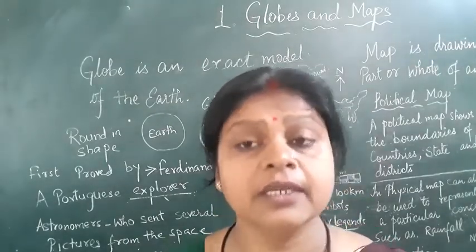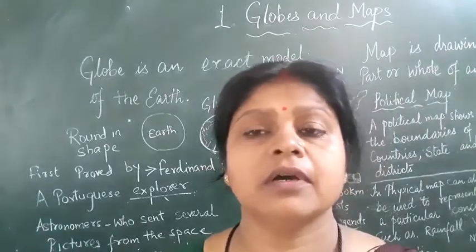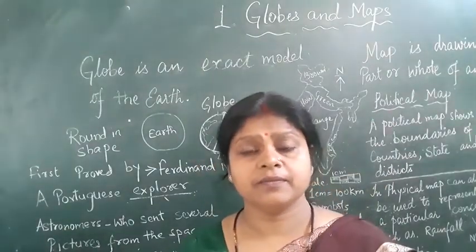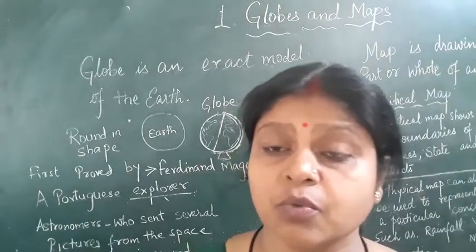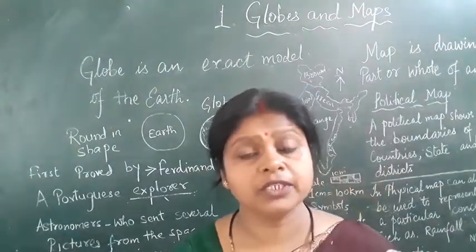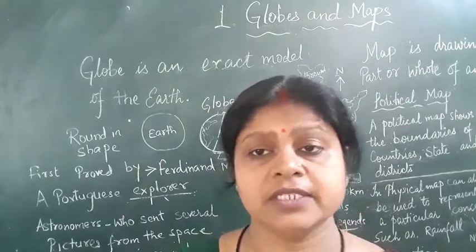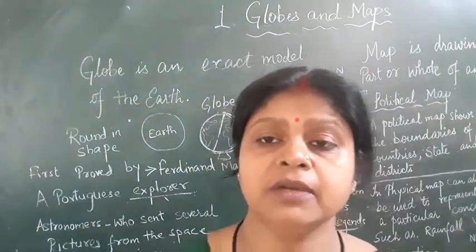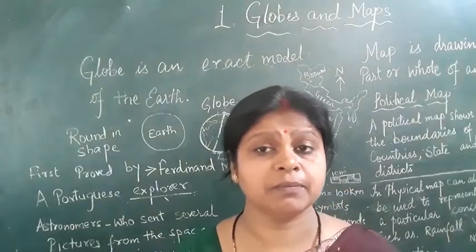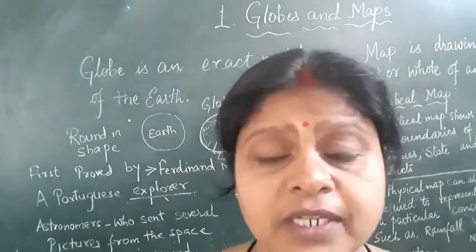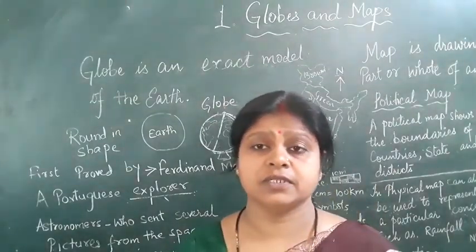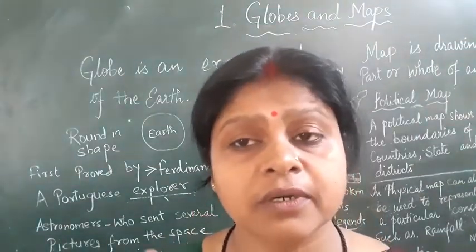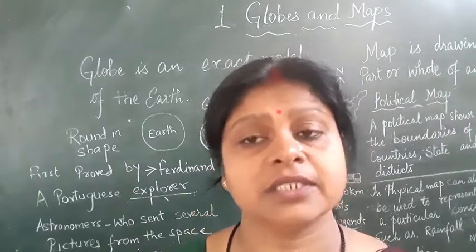He said that if the earth is round and we move towards one direction, we will reach the same place from where we started. So with the 5 ships, he moved from Spain towards one direction, and one of the ships reached the same place.